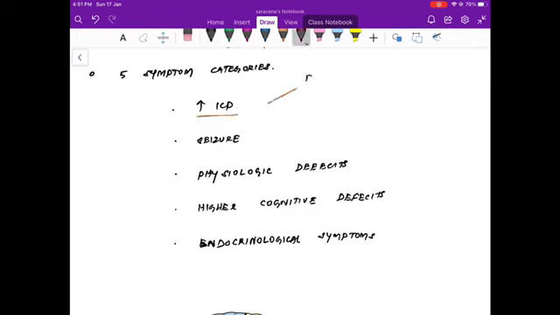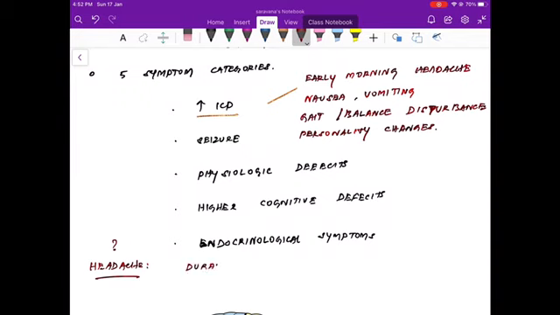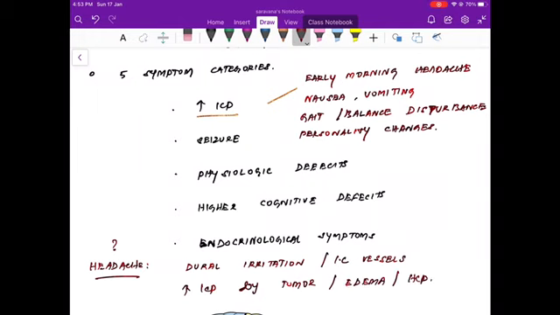Raised intracranial pressure will usually present with early morning headache, nausea, vomiting. Now there is a term called projectile vomiting, which is vomiting without nausea. It can also present as gait and balance disturbances, and personality changes. So all these are symptoms of raised intracranial pressure. One of the common presentations is headache, and this headache occurs because of dural irritation or irritation of the intracranial vessels, and also because of raised intracranial pressure by tumor or edema or even hydrocephalus.